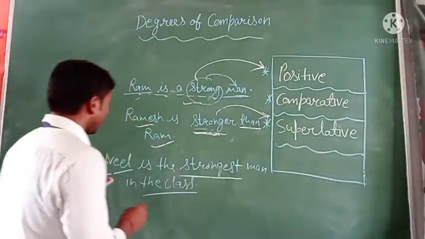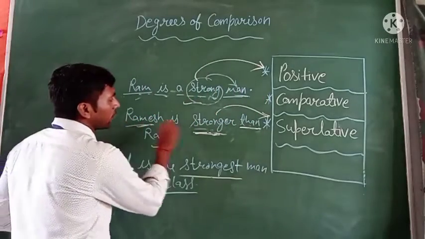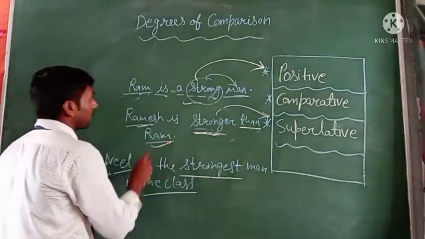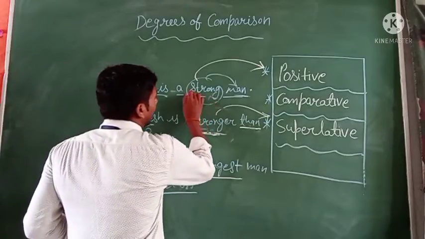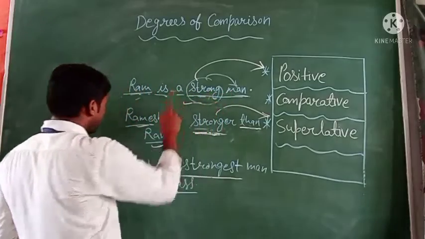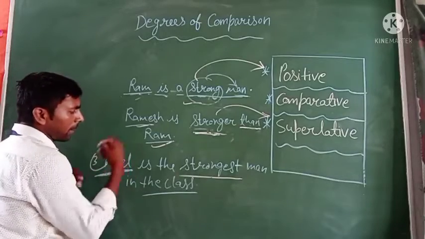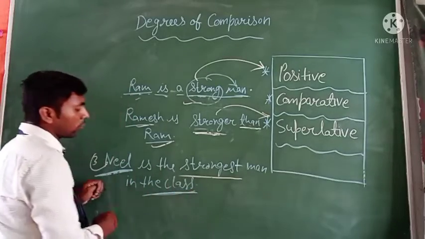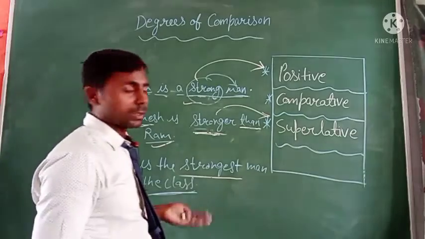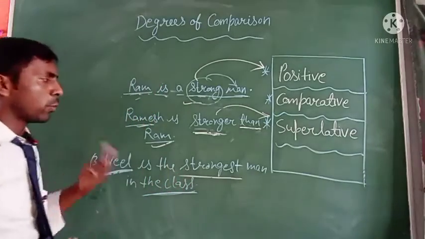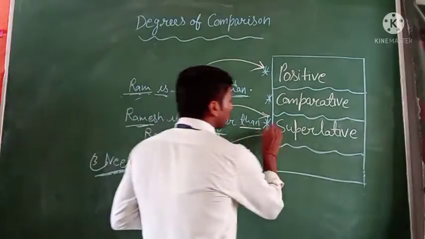Here Neil is one person, and that person is compared with the whole class, and there are many persons in a whole class. In the comparative, only two persons are compared. In the positive, it is the quality of only one person. But in the third sentence one person is compared with more than two persons, and when we use more than two persons, we have to use the superlative degree.